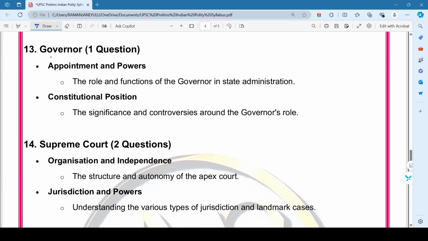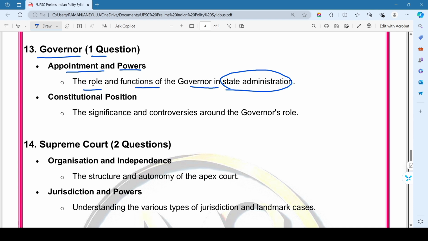So then coming to the 13th chapter, that is governor. Here we expect at least one question. So in this chapter we will mainly focus on the appointment of the governors and powers of the governor. That is the role and functions of the governor in the state administration.